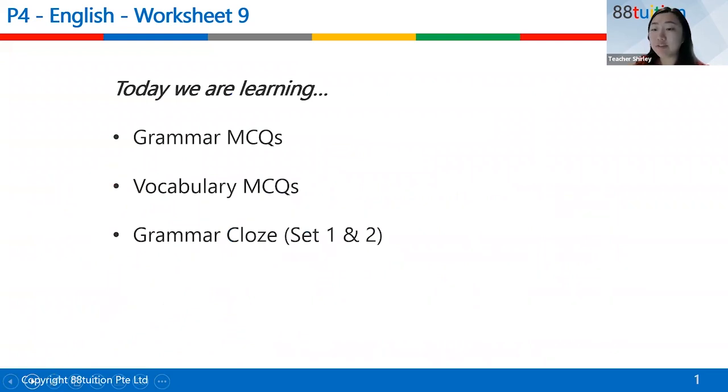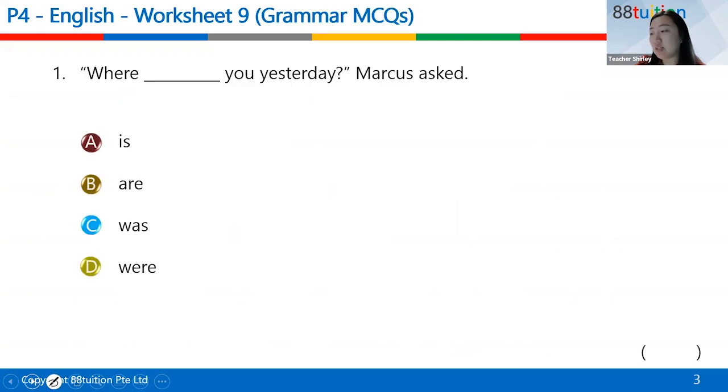Right. So the learning objectives today: grammar MCQs, vocab MCQs, and then your grammar cloze, set 1 and 2, which is actually part of your homework. If you have done it, I think you know what I'm talking about. Yeah. So let's go through your grammar MCQs first.